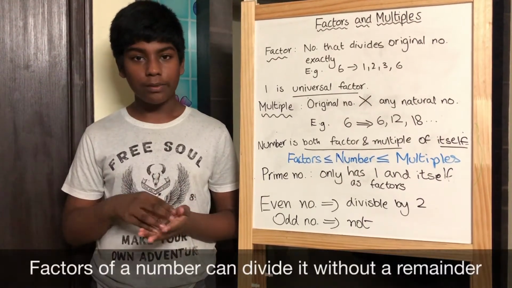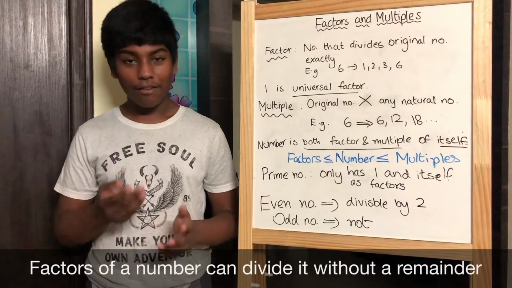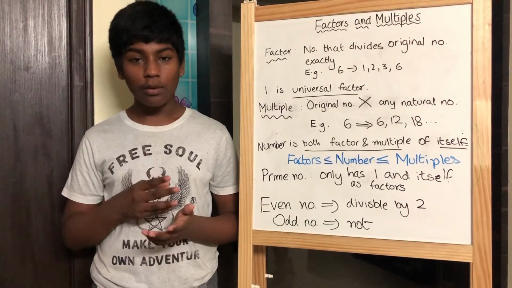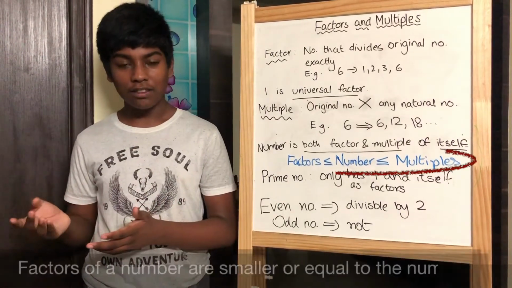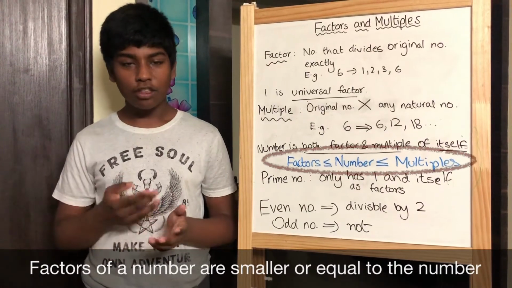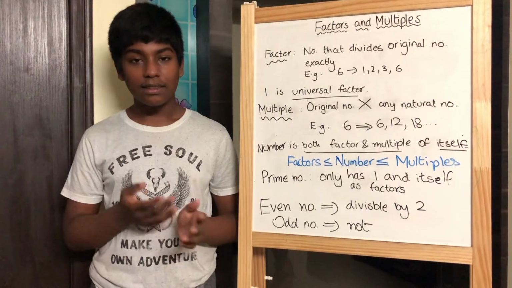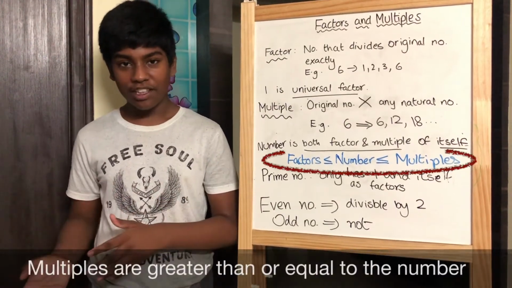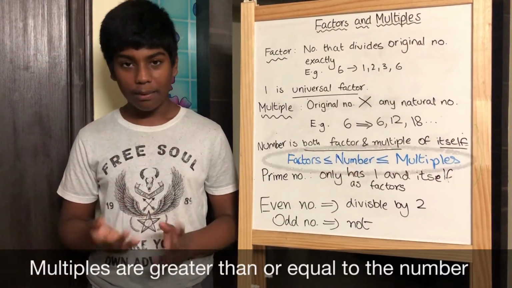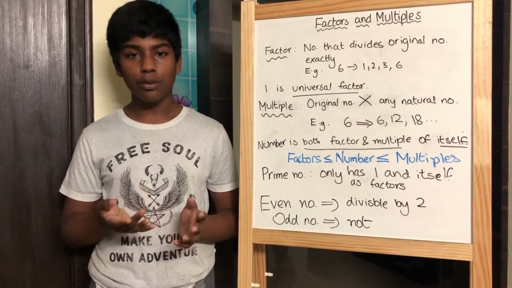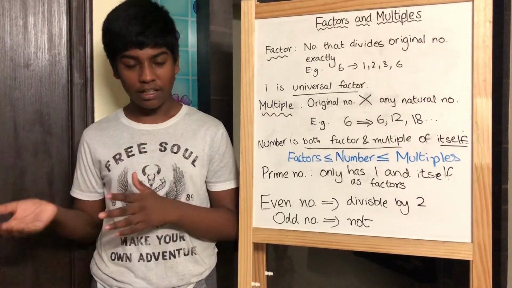Factors are the numbers which divide a number. Therefore, factors are always smaller than the concerned natural number. They can also be equal in the case of the number itself. Just like this, multiples are always either greater than or equal to that number. So, factors are always smaller than multiples.